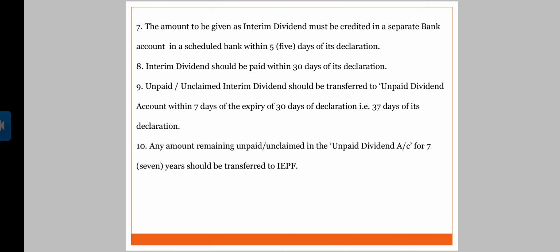The amount to be given as interim dividend must be credited in a separate bank account in a scheduled bank within 5 days of its declaration. Interim dividend should be paid within 30 days of its declaration, same as the annual dividend. Unpaid or unclaimed interim dividend should be transferred to the unpaid dividend account within 7 days of the expiry of 30 days of its declaration. That is total 37 days. These are the same terms and conditions which we already saw for dividend.